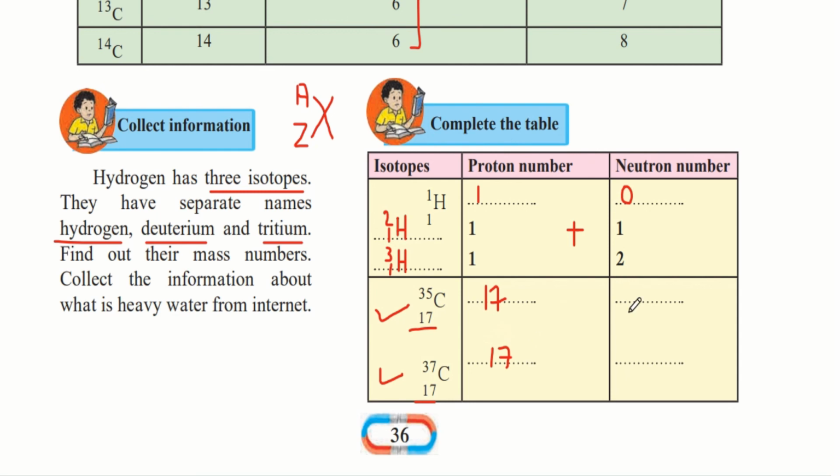For the neutron number, we have to subtract this 17 from the mass number, that is 35 and 37. When we subtract 17 from 35, we would get 18. And when we subtract 17 from 37, we would get 20. And that is how you fill out these tables.